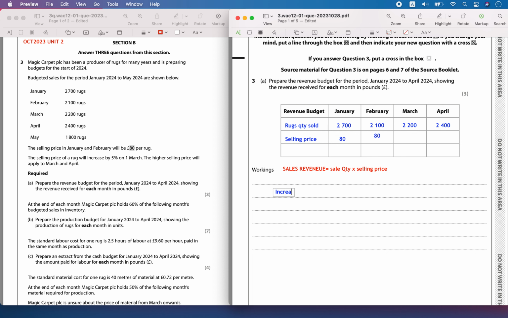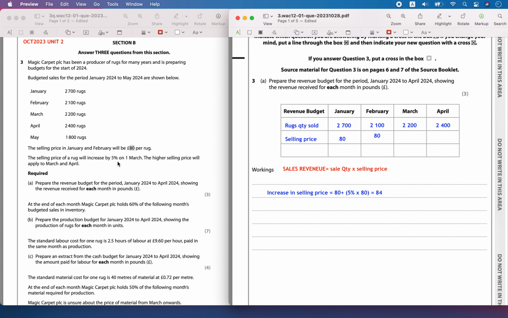So let's calculate the 5% increase in the selling price. 5% of 80 is equal to 4 pounds. So the original price was 80 plus 5% of 80 pounds, that is 84 pounds.